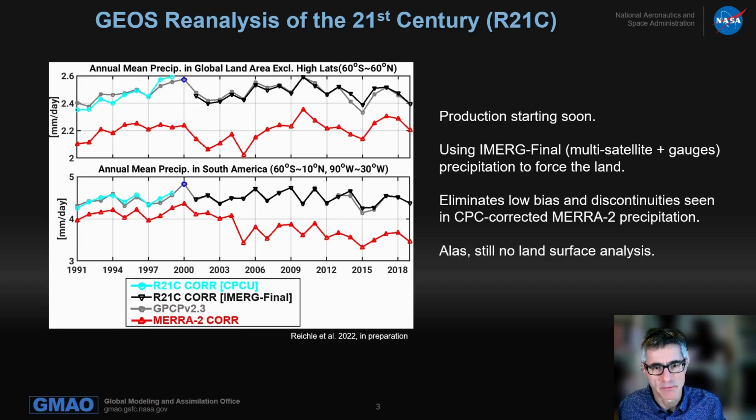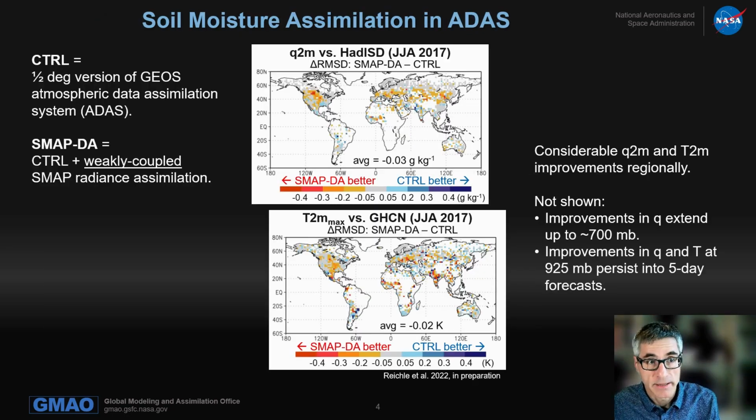Unfortunately, we still don't have a land surface analysis in R21C. To make that happen for MERRA-3, we included the SMAP radiance assimilation into our atmospheric data assimilation system, or ADAS. So the control here is a half-degree version of the ADAS, and the experiment SMAP DA includes the weakly coupled